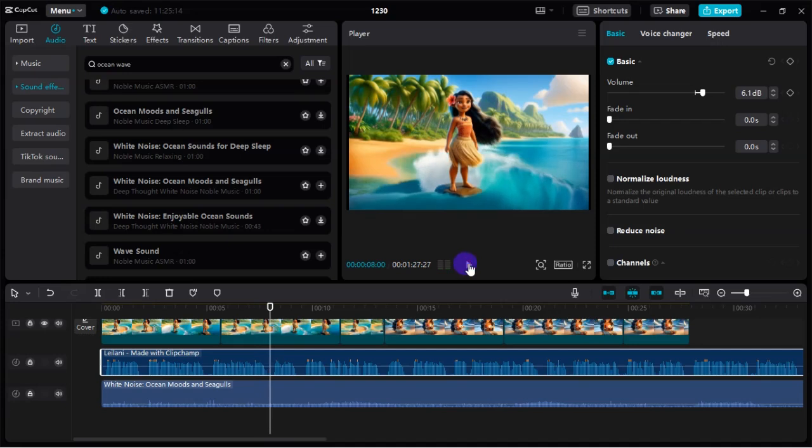So you can see the sound wave under it. It's going to give life to our video. So if you are doing a different kind of video, you are going to add this sound effect according to the type of video that you are working on. So after this, you can add your background music under your video, and then you go ahead to export your video.